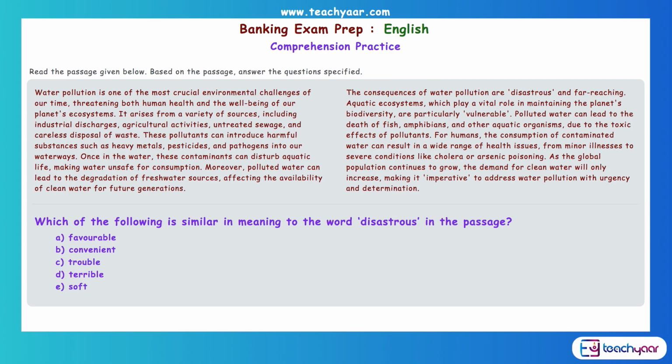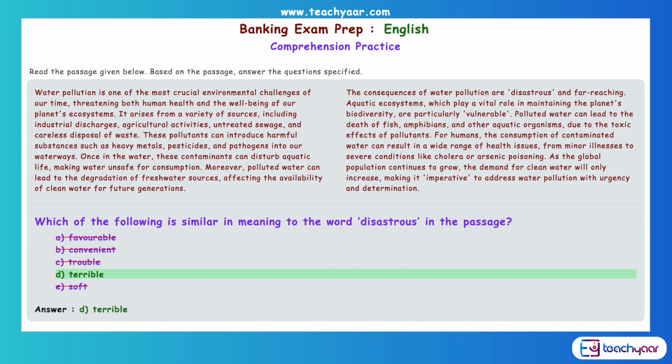The consequences of water pollution are disastrous and far reaching. Disastrous comes from the word disaster. So, what can be the meaning? Does it mean favorable? No. A disaster cannot be favorable. Convenient? No. Trouble? Disastrous? No. Terrible? Yes. Soft? No. So, what is the answer? Answer is option D, terrible. So, consequences can be terrible and far reaching. Means it's not a minor problem, it's a major problem.